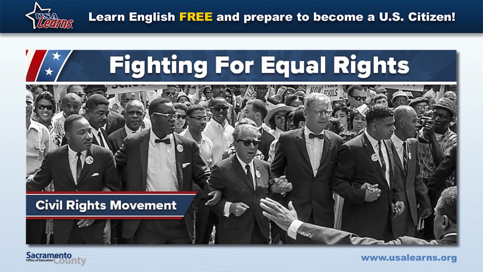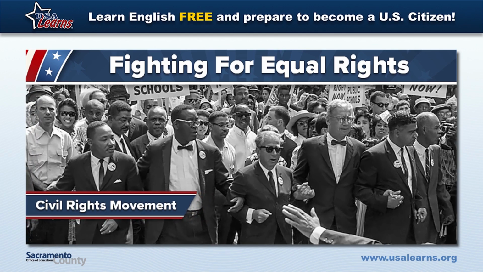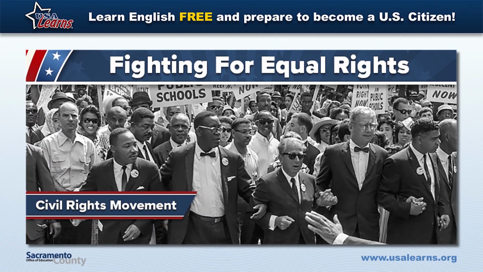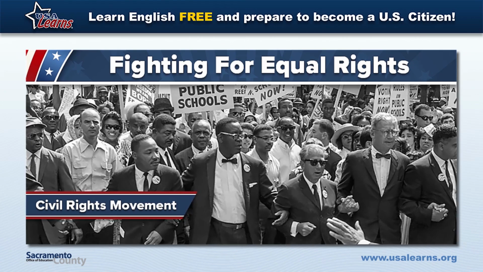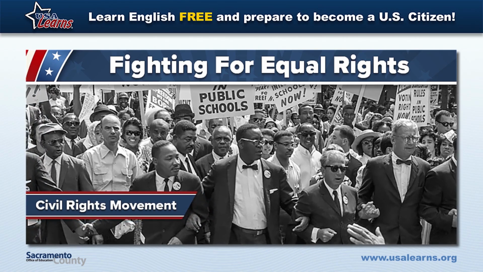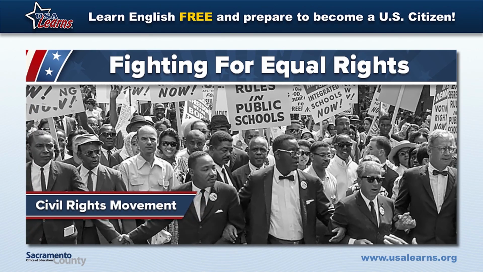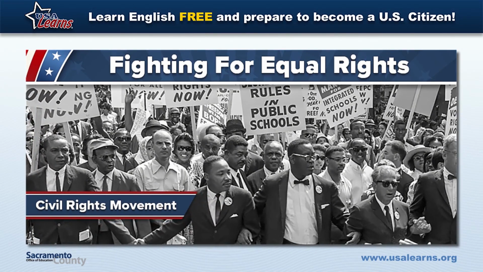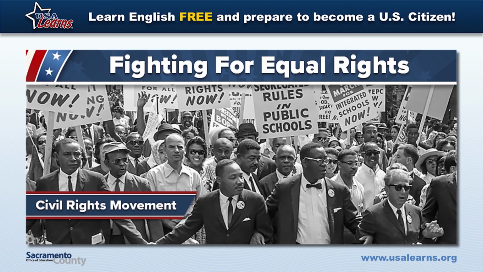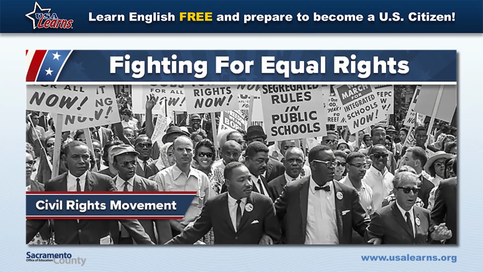To stop this racial discrimination, people started to organize and join the civil rights movement. Martin Luther King Jr. became a leader in the civil rights movement to end racial discrimination. Starting in the 1950s, he fought for equality for African Americans and other people of color.